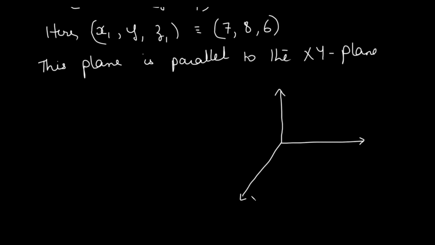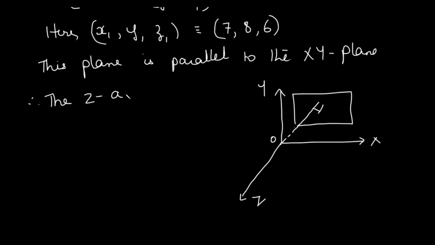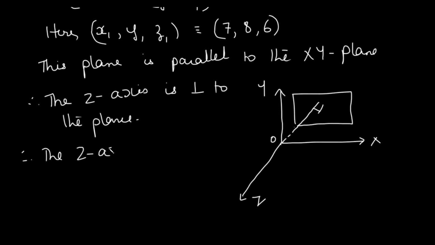Okay. So this is the xy plane, and our given plane is parallel to this particular plane, somewhat this way. That means this plane is perpendicular to the z-axis. So the normal to the plane is going to be the z-axis. Therefore the z-axis is perpendicular to the plane. Therefore, the z-axis is the normal to the plane.